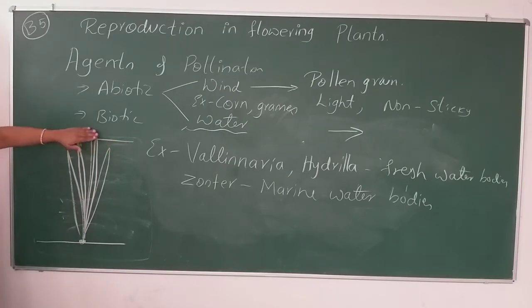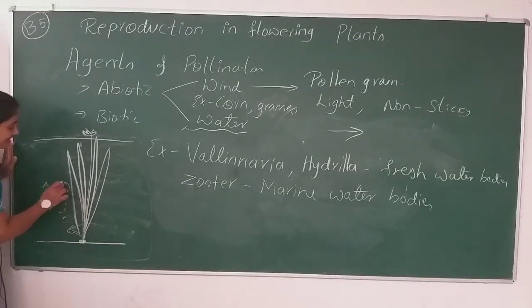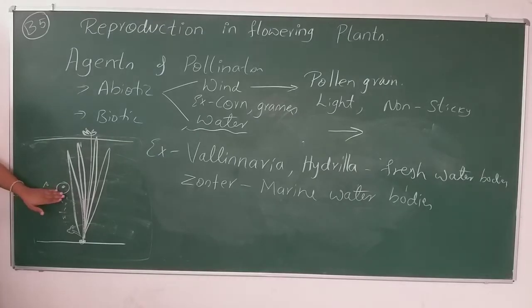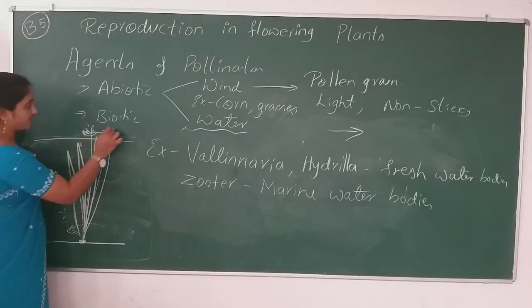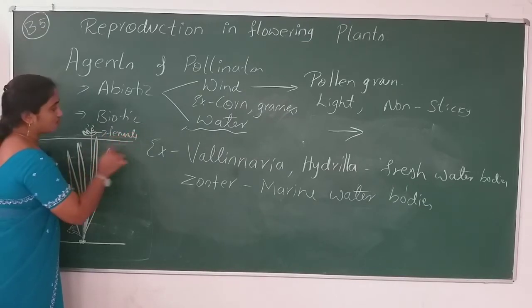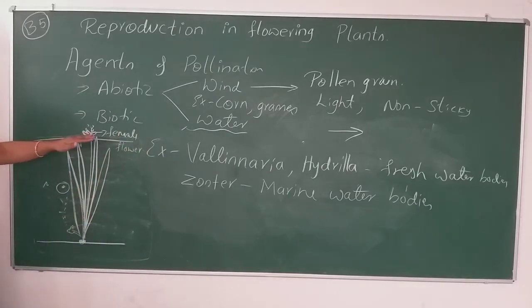The Vallisneria female flower reaches to the top of the water body, and the male flower releases the male gametes. By means of passive water current, the male gamete should reach the female flower or the stigma. So this is the female flower of Vallisneria, which is on the surface of the water body, and when the male flower releases the male gamete by means of passive water current, it has to reach the female flower.